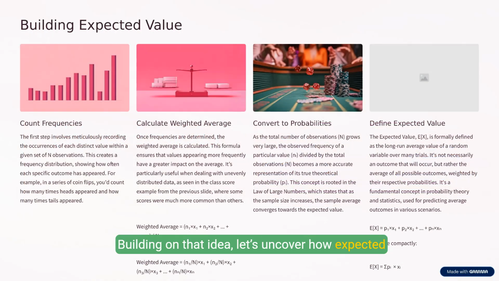Building on that idea, let's uncover how expected value emerges. First, we count frequencies, tracking how often each outcome occurs, like tallying coin flips. Then we calculate a weighted average, giving more influence to frequent results. As our dataset grows, these frequencies become probabilities, revealing deeper patterns. The expected value, the heart of probability, blends all possible outcomes, each weighted by its likelihood. This concept is essential for predicting trends, whether in games of chance or in understanding nature.